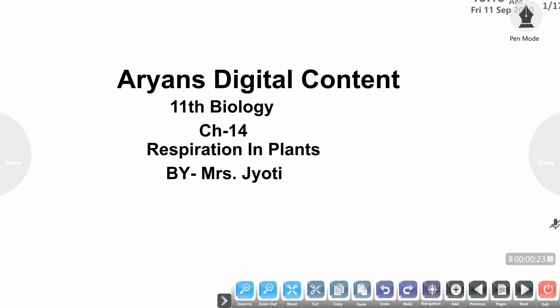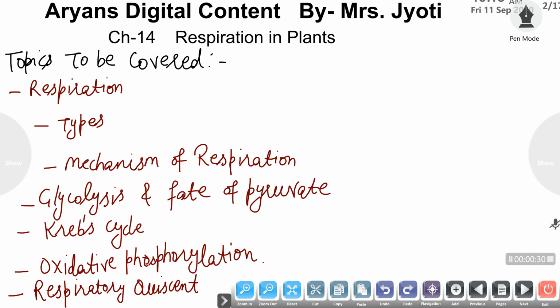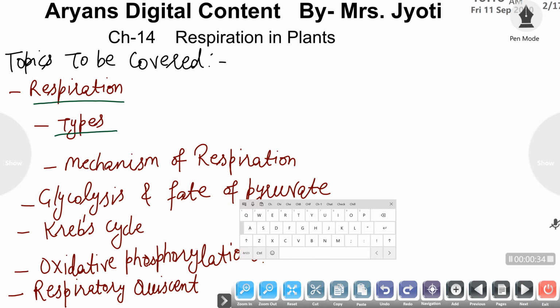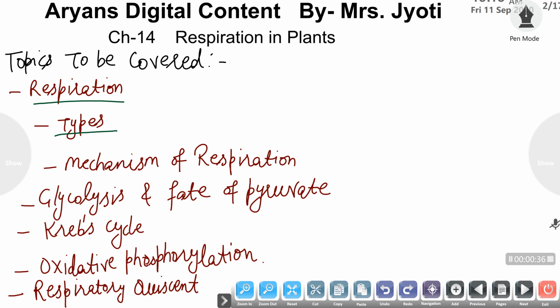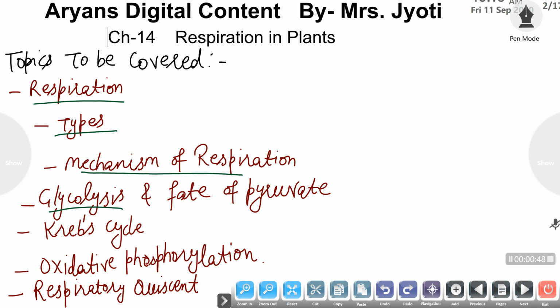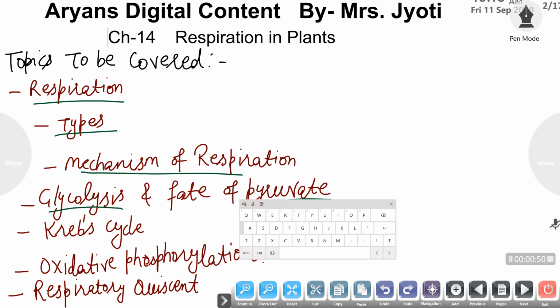in a particular plant cell. In this chapter, the main topics which we have to study are, first of all, what is respiration, then types of respiration, then how the breakdown of food takes place in the plant cells, that is the mechanism of respiration. The mechanism involves the following steps, which involve glycolysis, in which the glucose is firstly broken down to pyruvate in the cytoplasm.